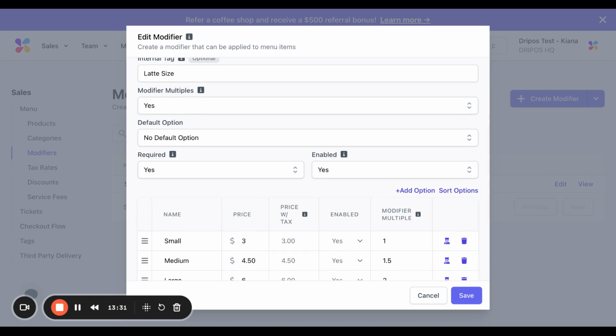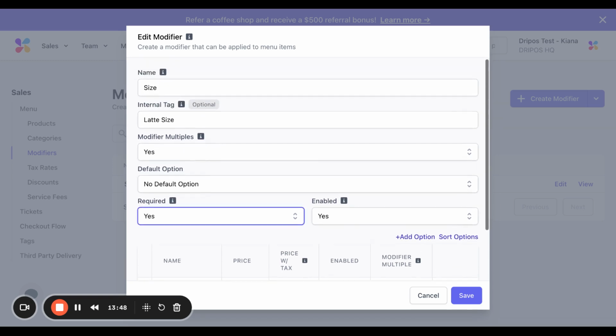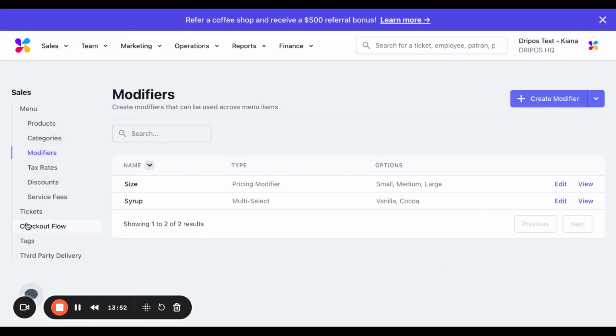Next is enabled, so set this to yes if the modifier will be enabled on your shop's order app and order website. If you select no, the modifier will not display on your mobile ordering platform. So for pricing modifiers, I would always leave this set to yes. Once you've finished filling this all in, you can go ahead and click save, and boom, we have our first pricing modifier.